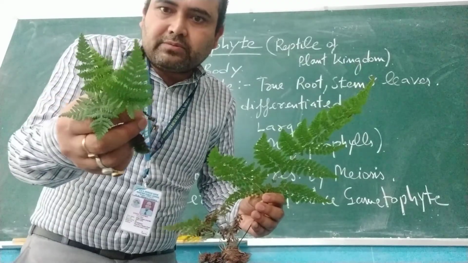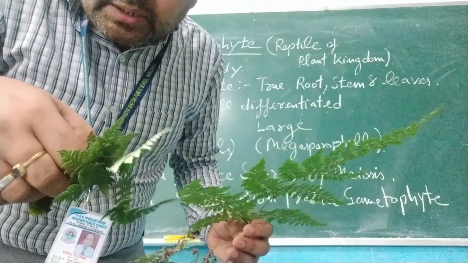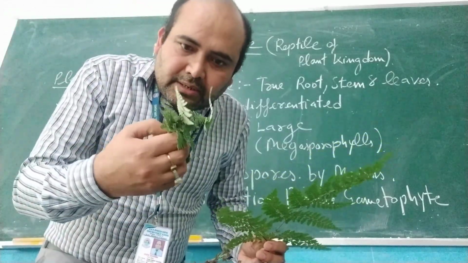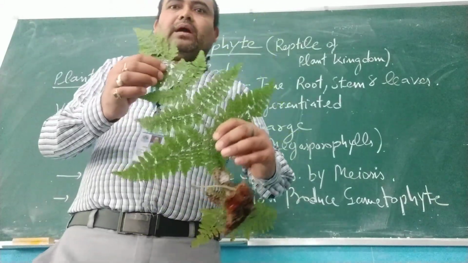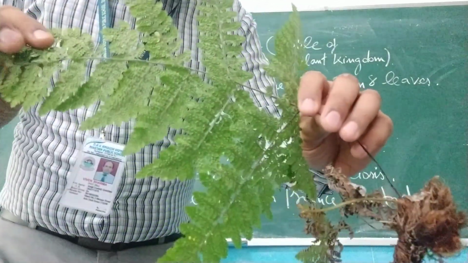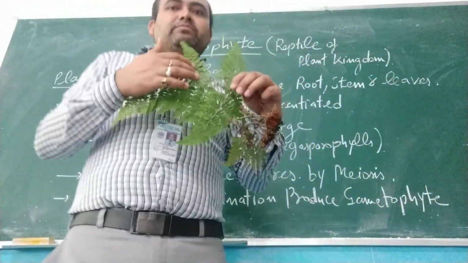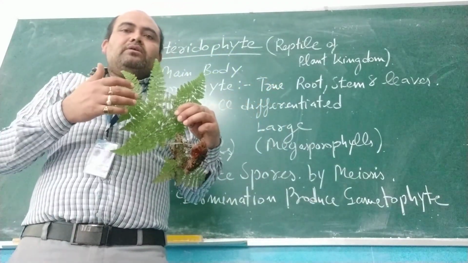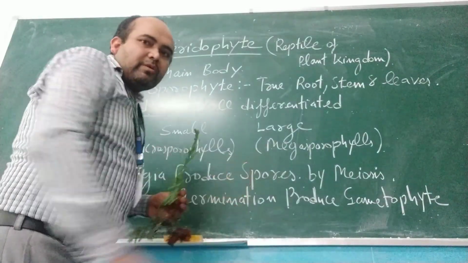This is a very small plant, so here I am not finding any sporangia because it is certainly an immature plant. But this is a mature one, and it contains very fine sporangia. You will find very small dot-like structures on the ventral side of the leaf. So these leaves bear sporangia. They are fertile leaves. When sporangia form, they produce spores by meiosis.